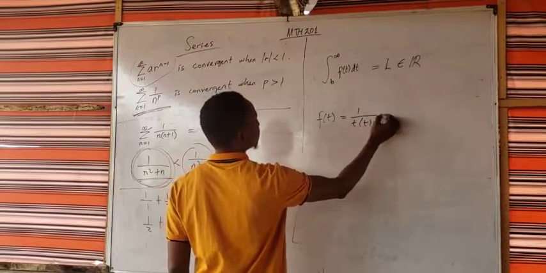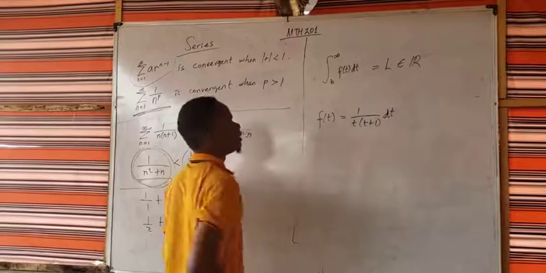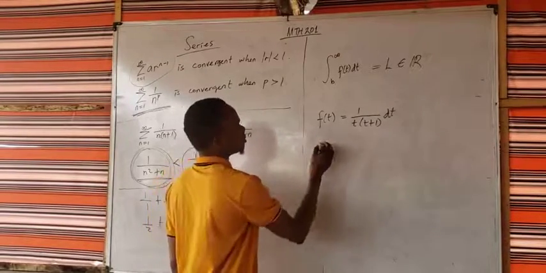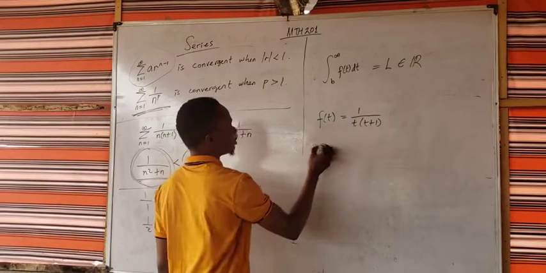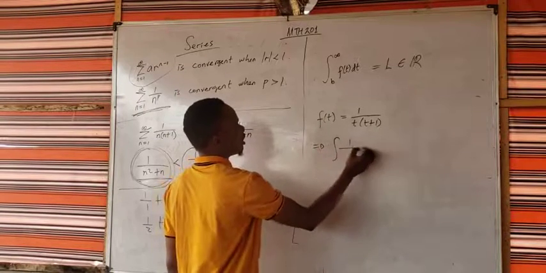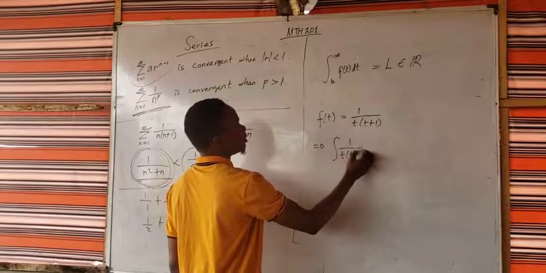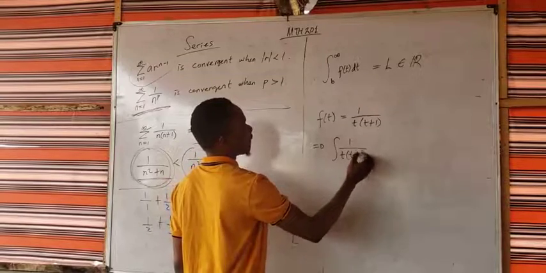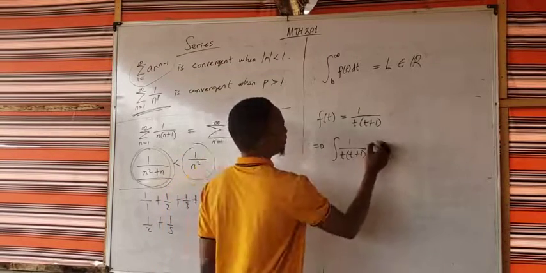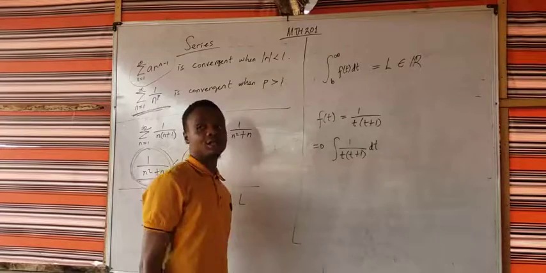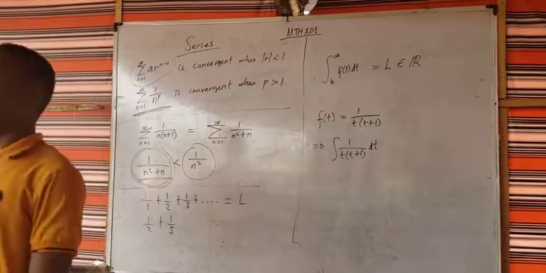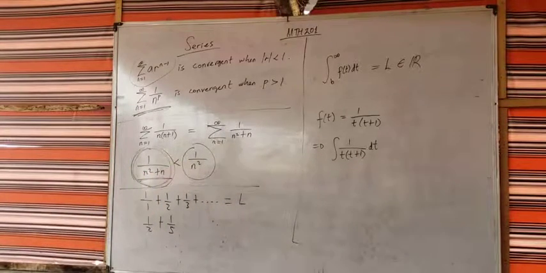Does that make sense? Then I'll take its integral with respect to t, the integral of 1 over t into t plus 1. When I take this integral, you may be able to find it by just simplifying.